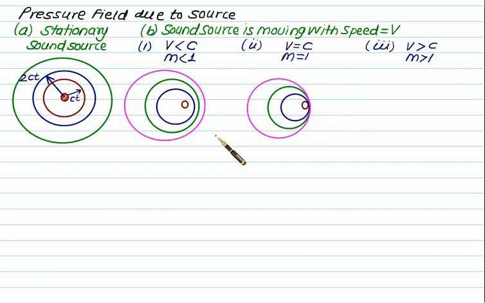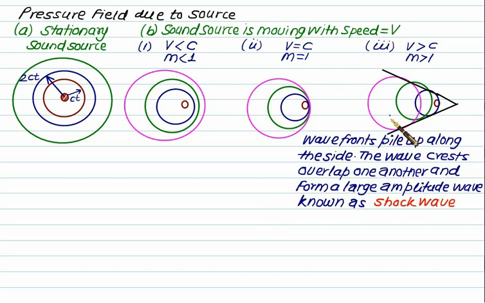When we have Mach number greater than 1, we will get a pressure propagation in this form. So these are all spherical forms here, and the radius will go on increasing depending upon the Mach number. For this tangent, it is going to form a cone. So if it is extended it is going to form a cone. This cone is called the Mach cone. So let's discuss this in detail now.